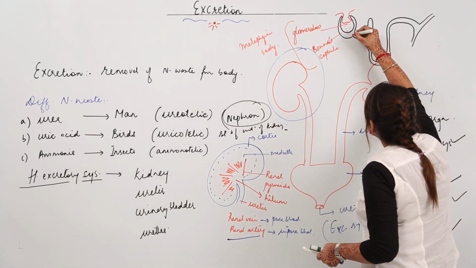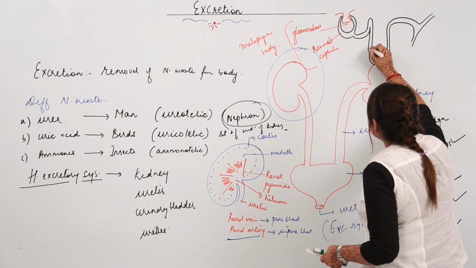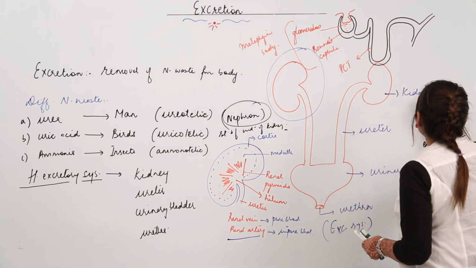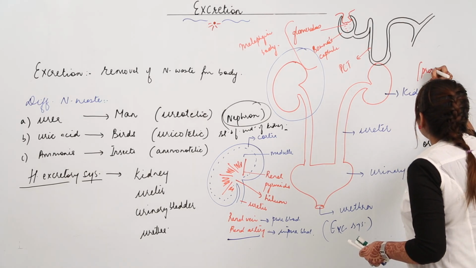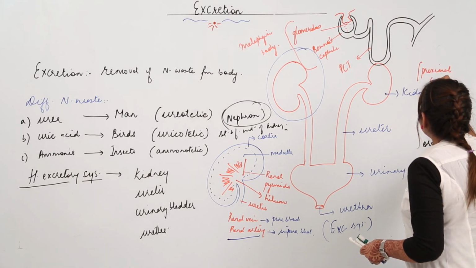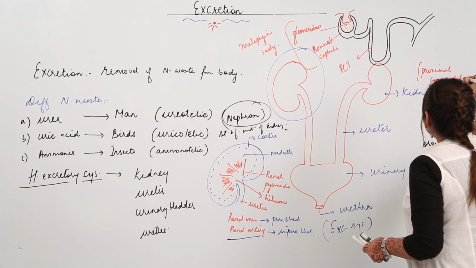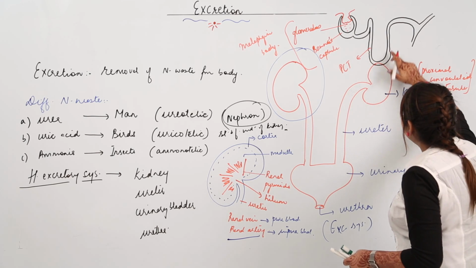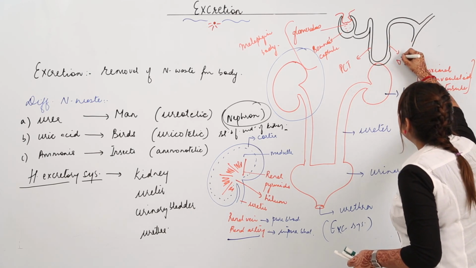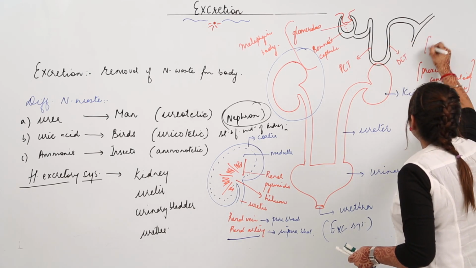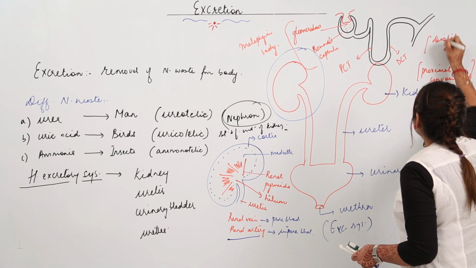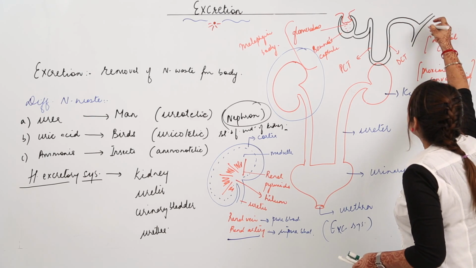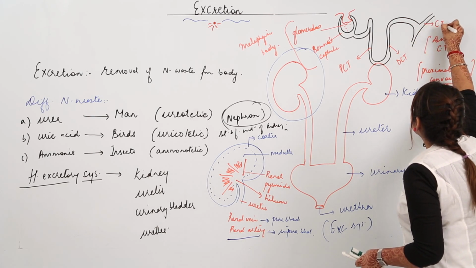Now the limb which starts from here and descends like this is called PCT. And what is the full form for that? It is proximal convoluted tubule. And the one which is descending from the side is called DCT. Again the full form for it is distal convoluted tubule. And the one which is present here is called the collecting tubule.